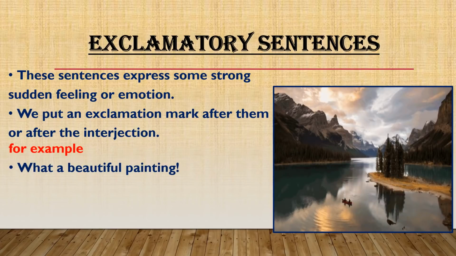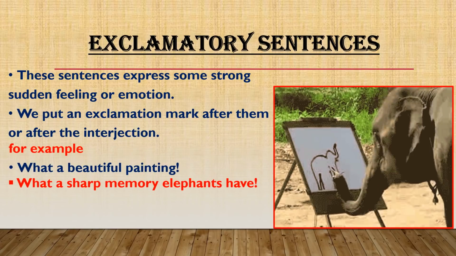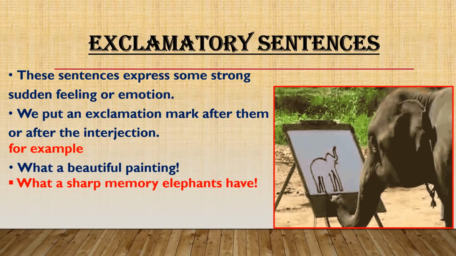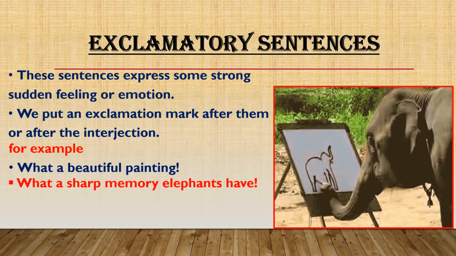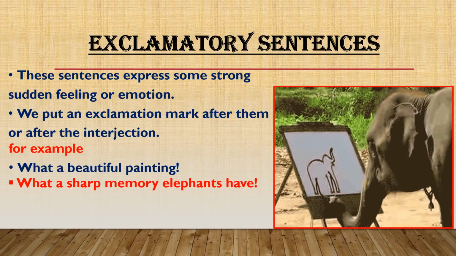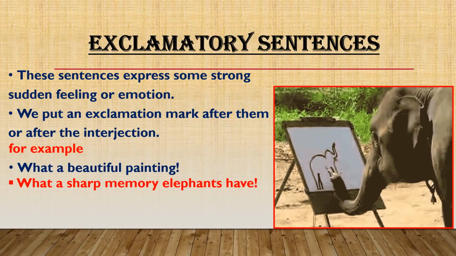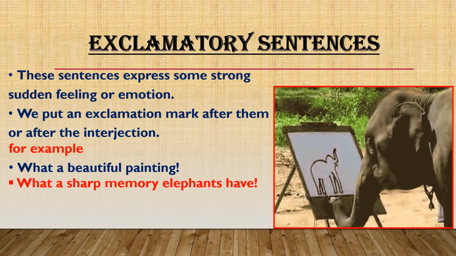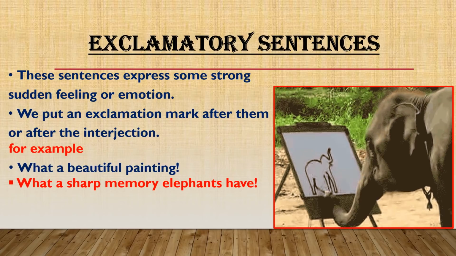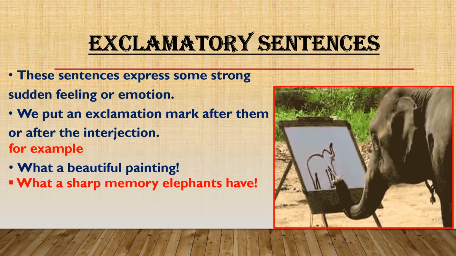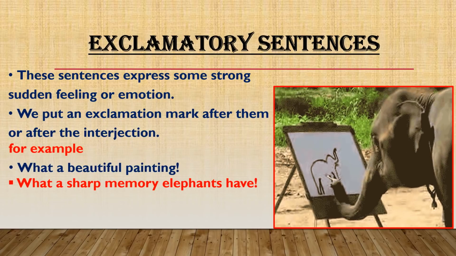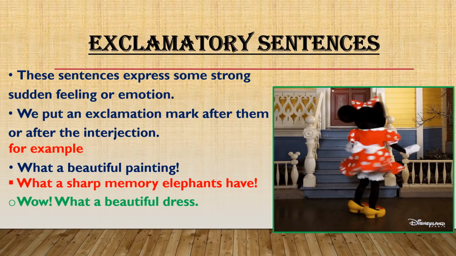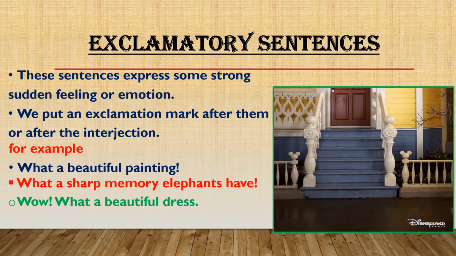Let's take another example. What a sharp memory elephants have! So when I came to know about this, I was amazed to know that elephants have a very sharp memory. So I expressed this feeling of mine by saying, what a sharp memory elephants have, followed by an exclamation mark. Wow, what a beautiful dress!